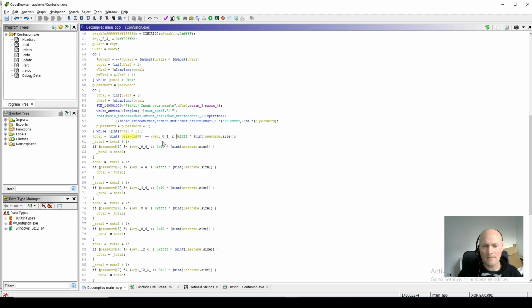To reverse this, because it's XOR, all we need to do is take the length of the username and XOR it with the key, and it should give us the password that we're expecting. So that's all we need to do.